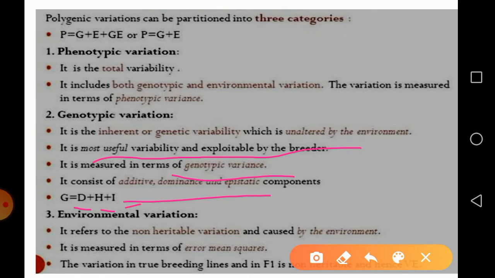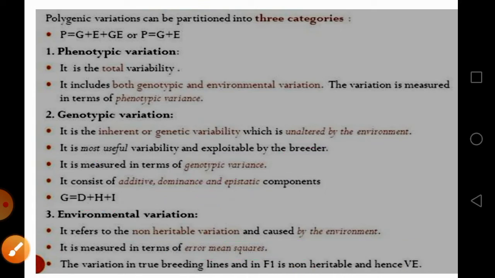Then next one is environmental variation. It refers to non-heritable variation, because such variation is not passed on to the next generation. Therefore it is called non-heritable variation, and it results from environmental condition, and it is measured in terms of error mean square. This type of variation in true breeding lines as well as in F1 is non-heritable.